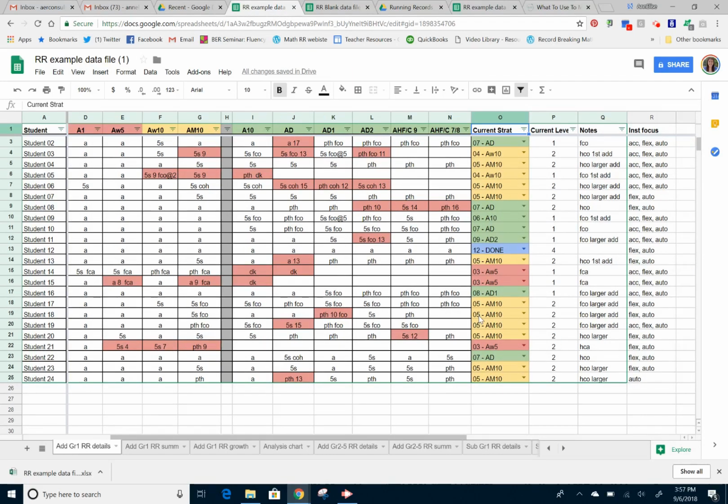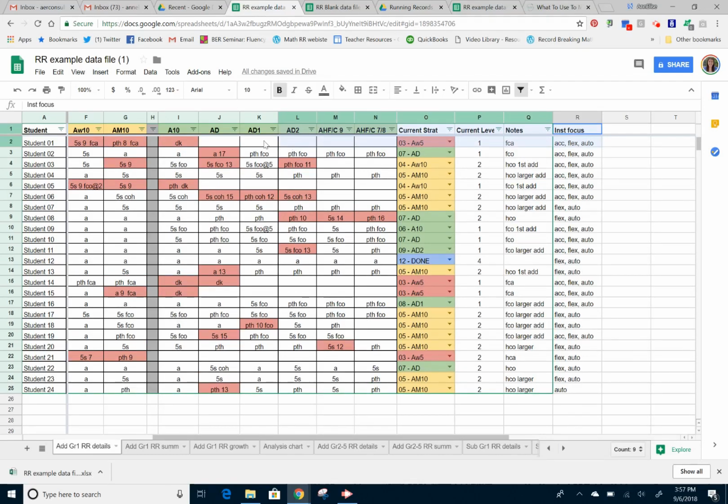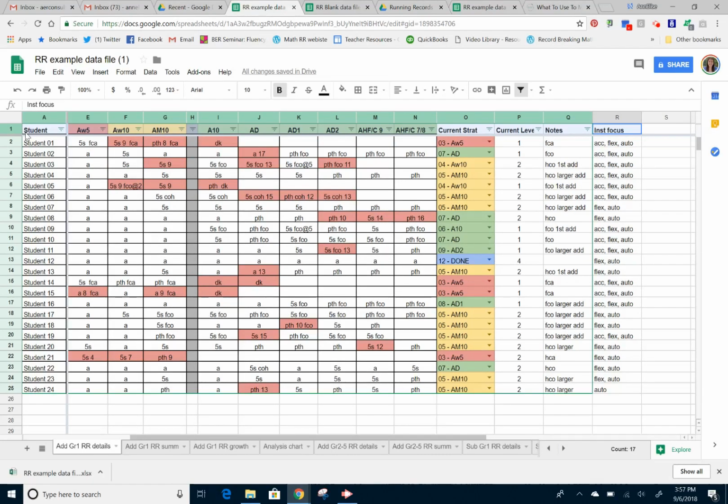Now, when I scroll over here to the right, you're going to notice this column here, this instructional focus, doesn't have those lines. I added this column after I had done the filtering code for all the other columns. Now, I want to be able to sort by that column as well. So if I want to do that, all I do is I highlight all the rows on the top, all the ones that I want to be able to filter by. And I'm going to go to